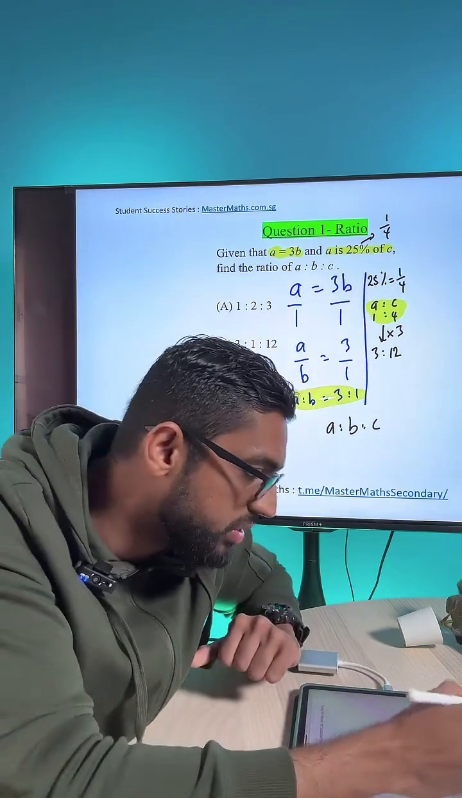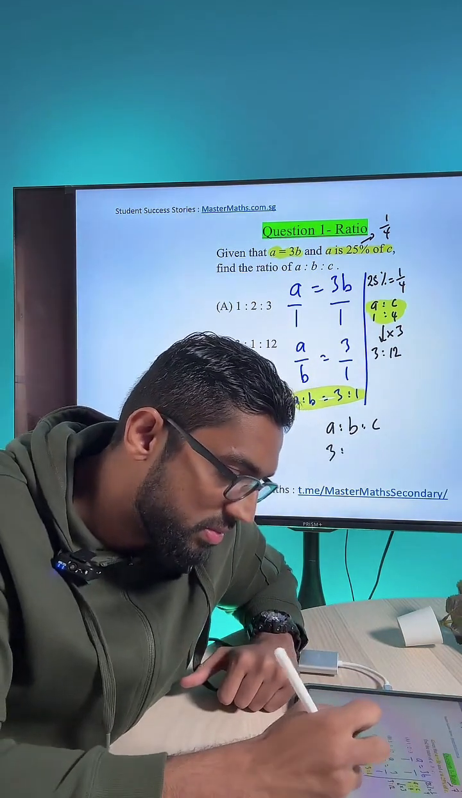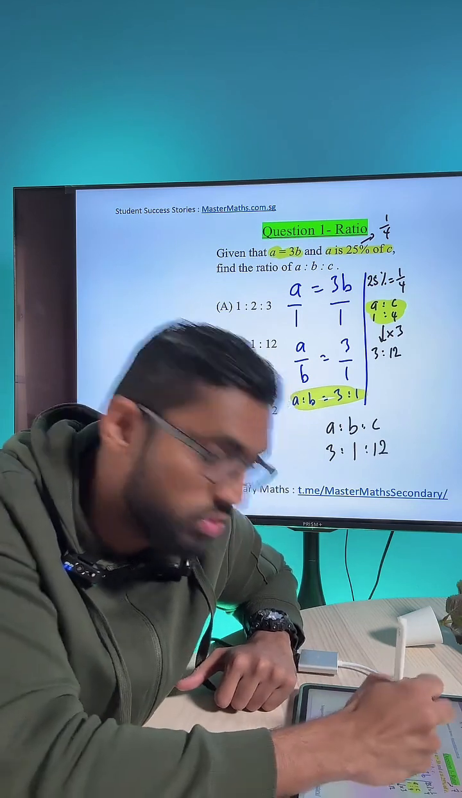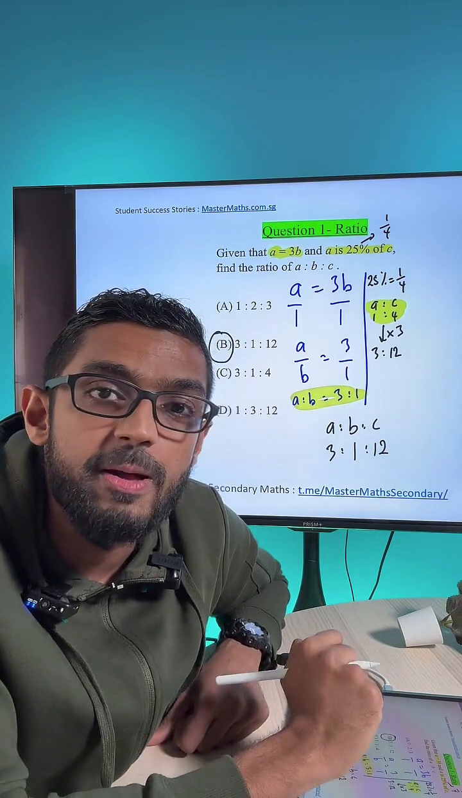So what's A? A is confirmed 3 units. B is 1 unit. And C is 12 units. So the final answer for this question is option B.